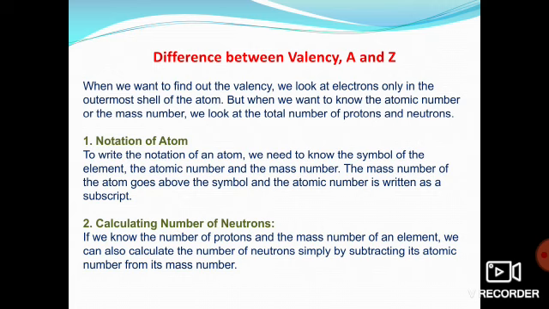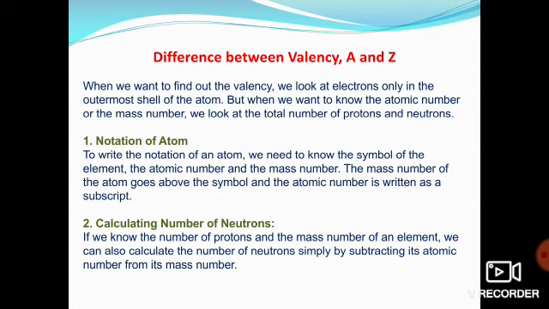We all know, as per the 2n square law, where n is the orbit, in the first shell, how many electrons will be there? Yeah, 2. In the second shell, 8. Third shell, 18. And if the shell is fulfilled, the next electron goes to the next orbit so that it becomes stable, right? So as per this, what is valency?